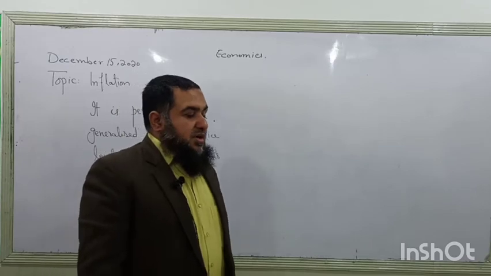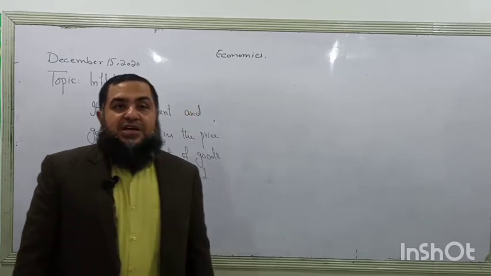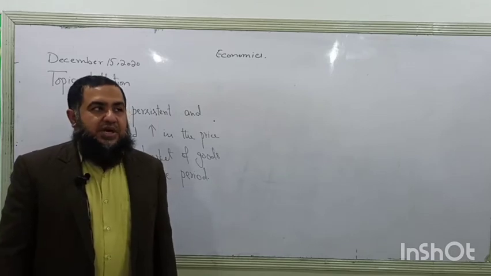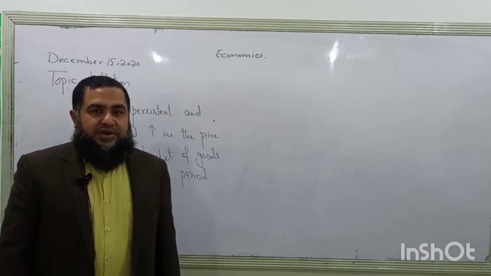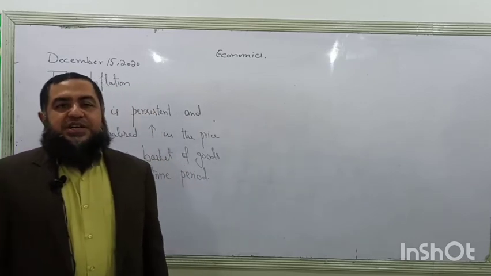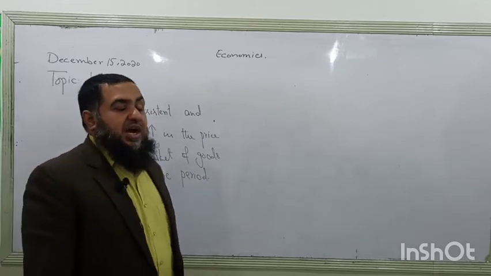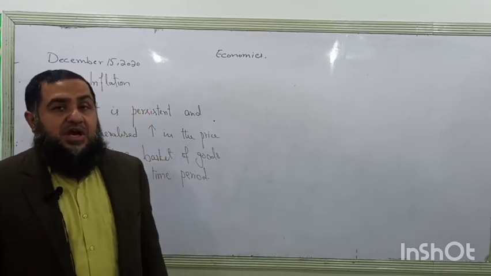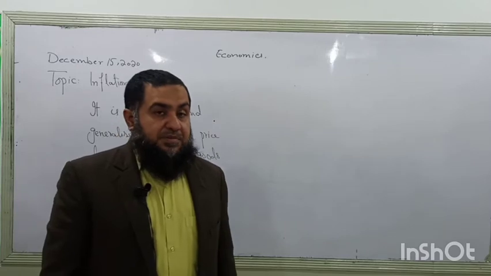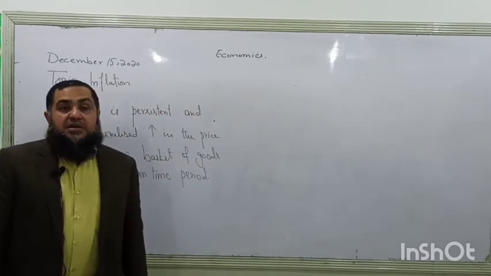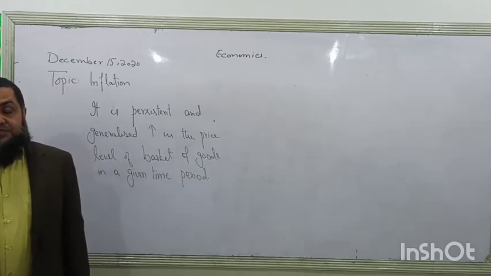So when prices are continuously increasing and the rate of growth of prices rises by more than 20%, it is called alarming inflation. That will make the government of that country unpopular among the people, when prices are growing at a very, very fast rate.